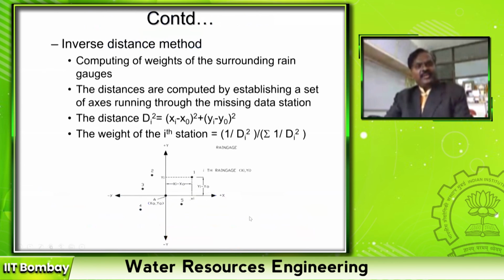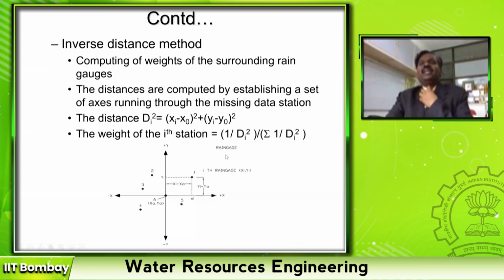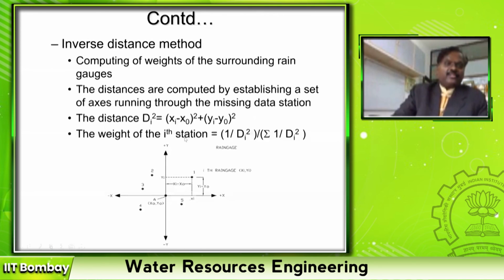Then the next method is inverse distance. See, this normal ratio method doesn't consider the areal location of my rain gauge stations. So in this inverse distance method, you assume a graphical origin at the station where your data is missing. For example, in this case, A is the station where rainfall is missing.